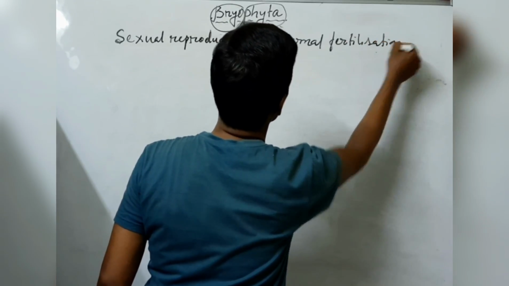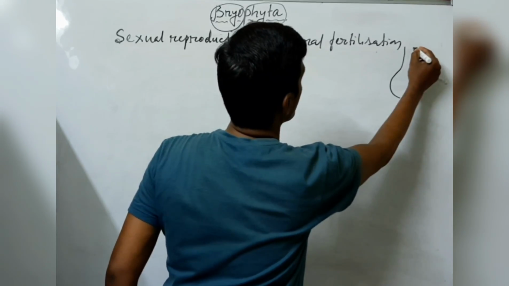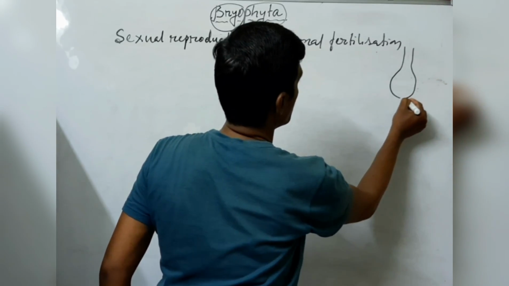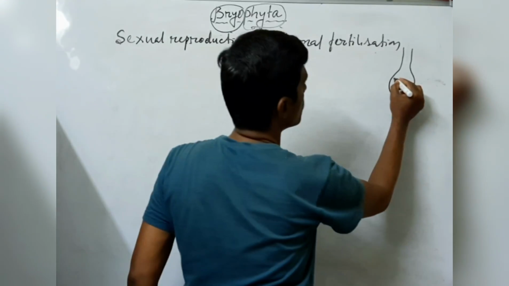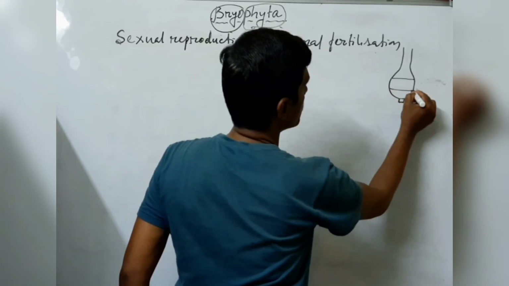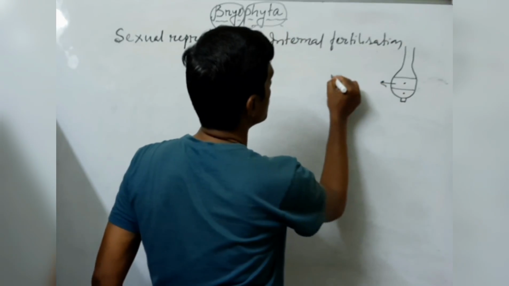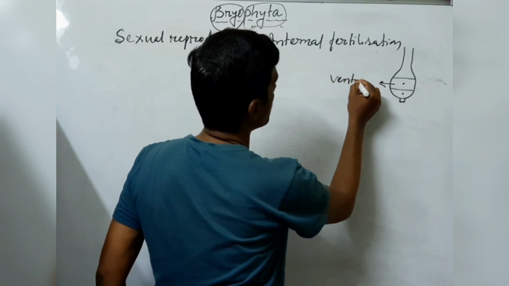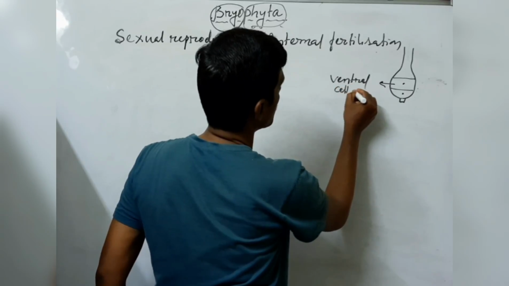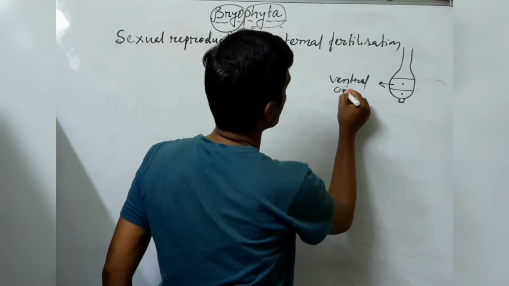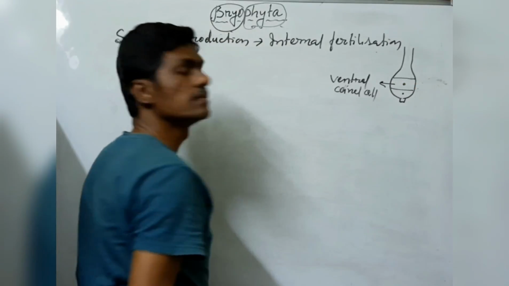So fertilization takes place internally. The female structure, as I already said, is called the archegonium. In the archegonium, two cells are there. One is called the ventral canal cell. This ventral canal cell is sterile.